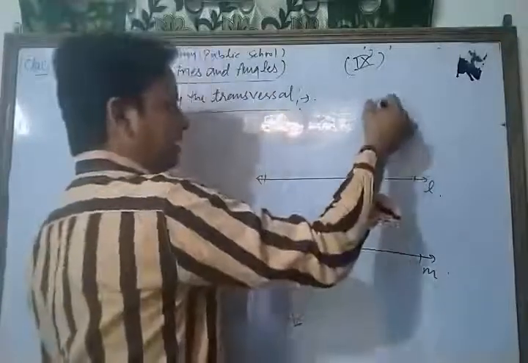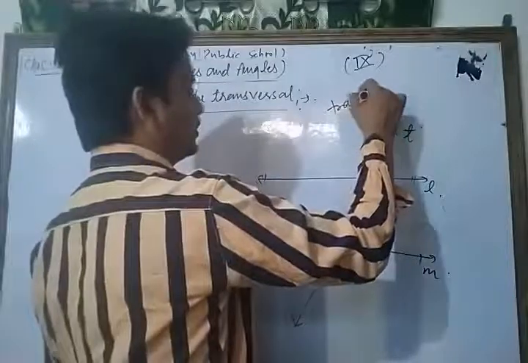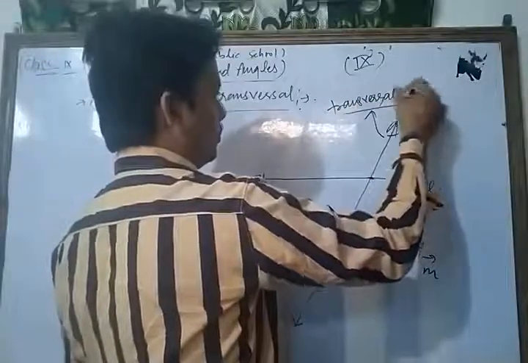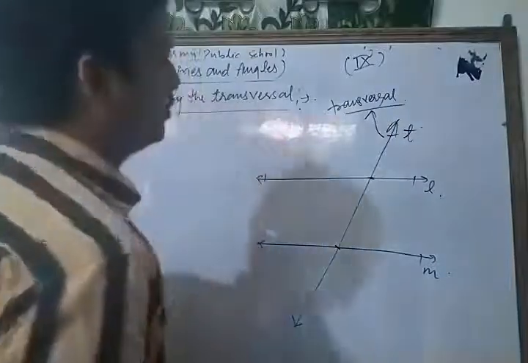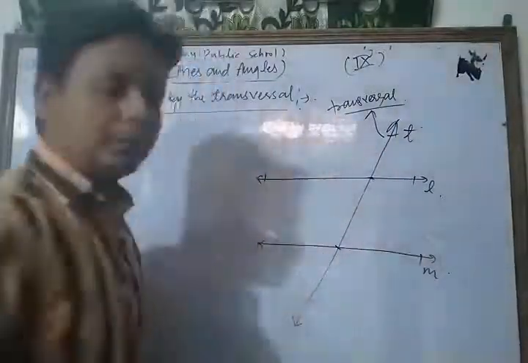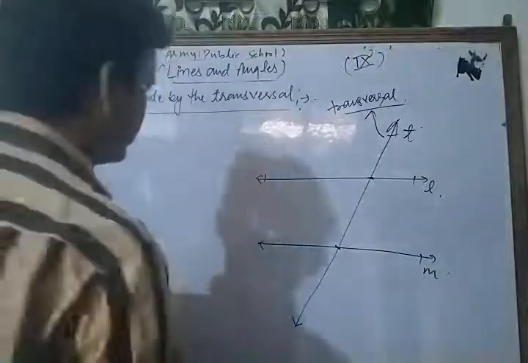Then that line T is said to be what? Transversal. That line is said to be the transversal. And there are some important angles made by the transversal, which are what?